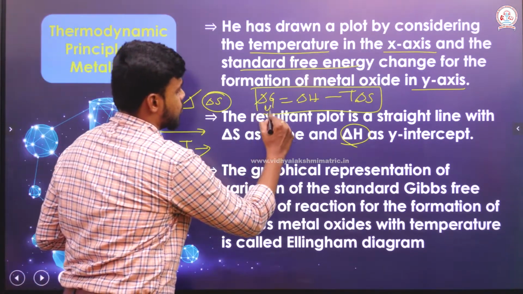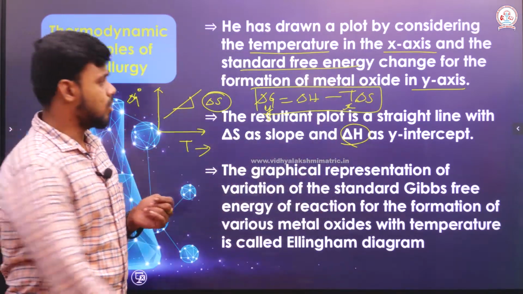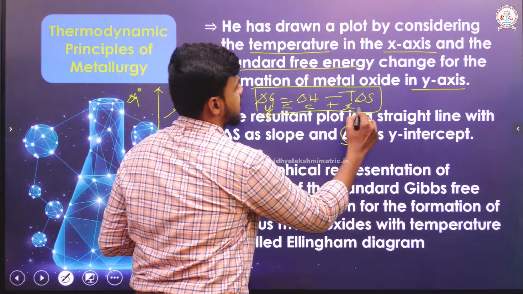So, del G is taken as y and temperature is taken as x. So, y is equal to C plus mx.